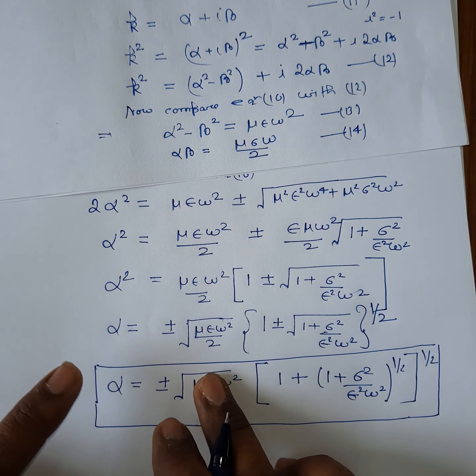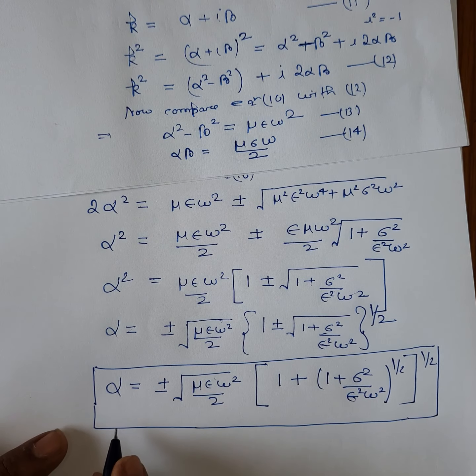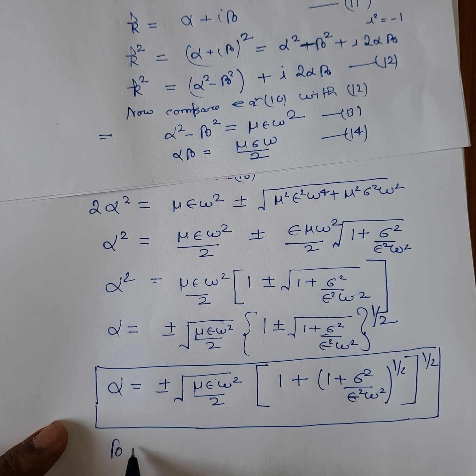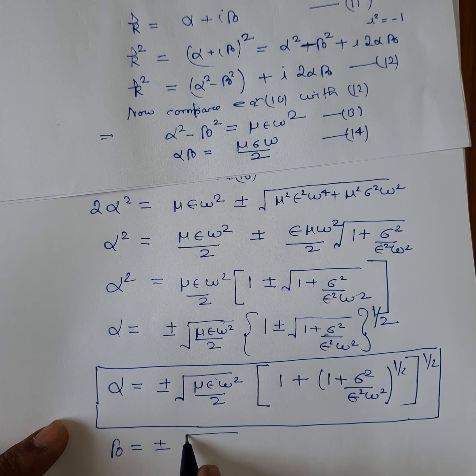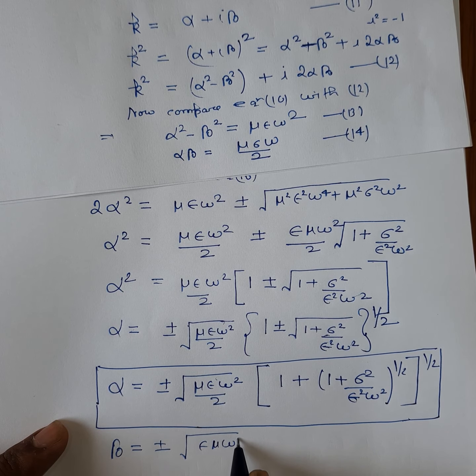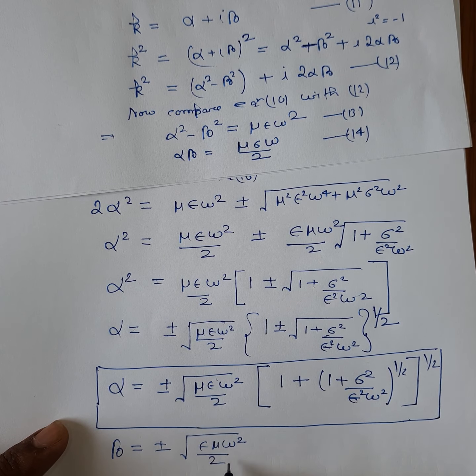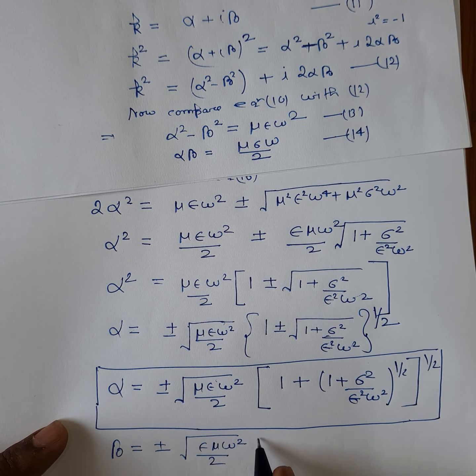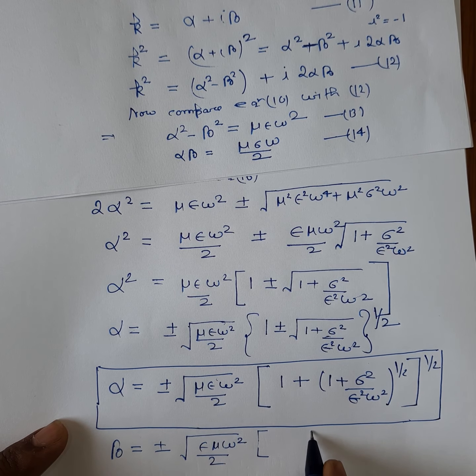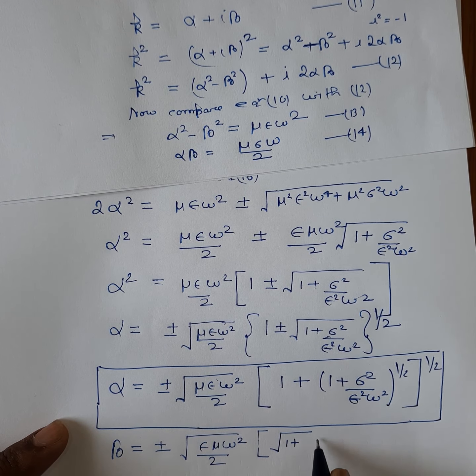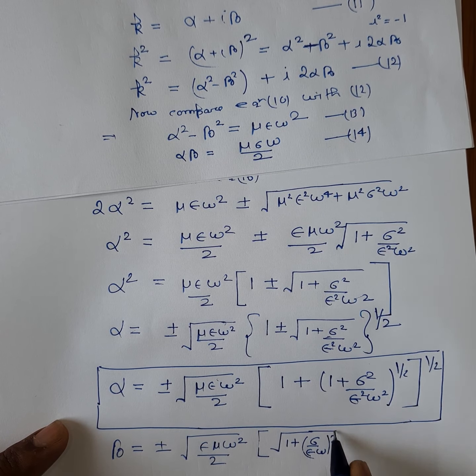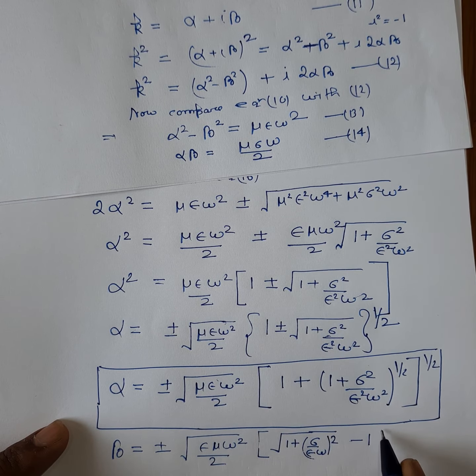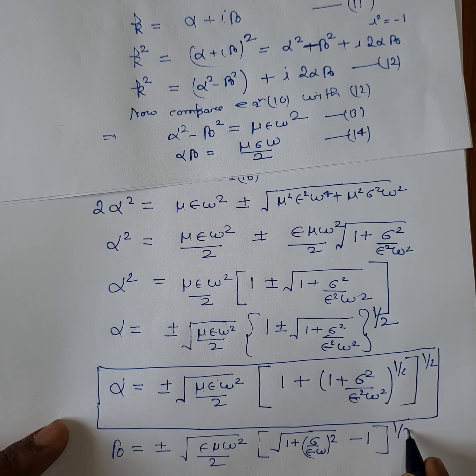Similarly, if you do the similar analysis and solve for beta, then you will get the expression, so you can do it yourself. You will get beta is equal to epsilon mu omega square by 2 in the same term, and 1 plus sigma by epsilon omega whole square minus 1, to the power 1 by 2.